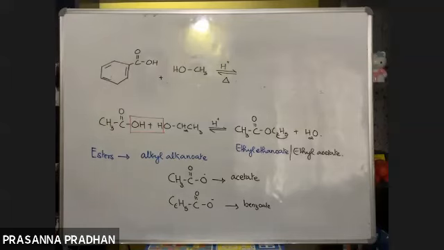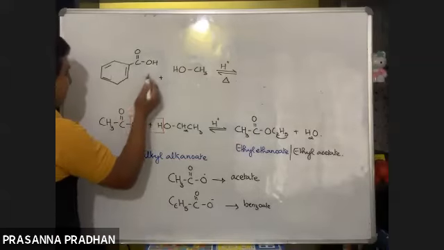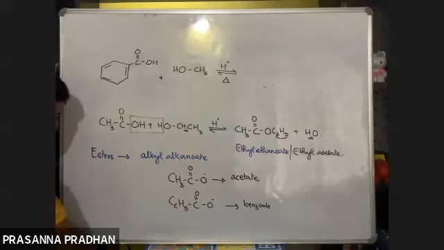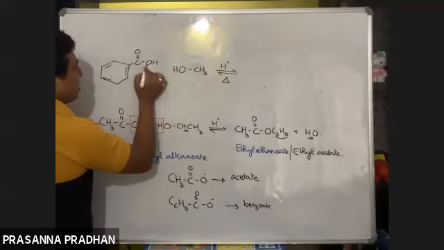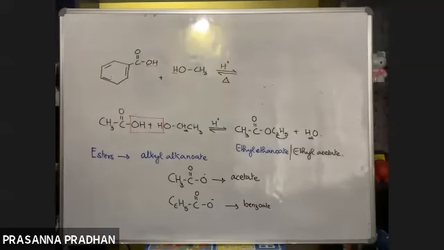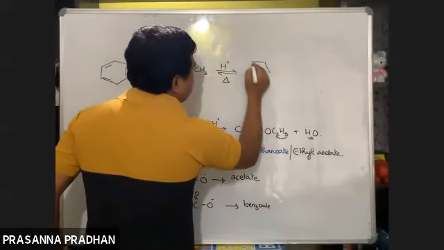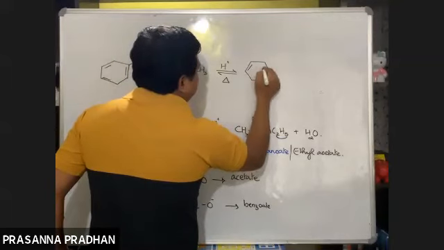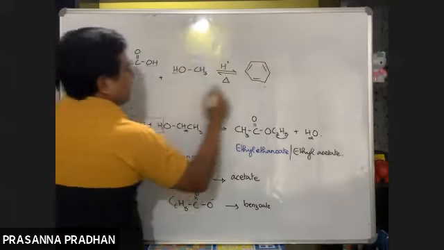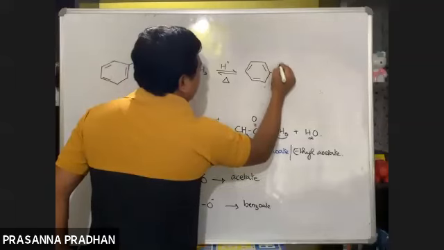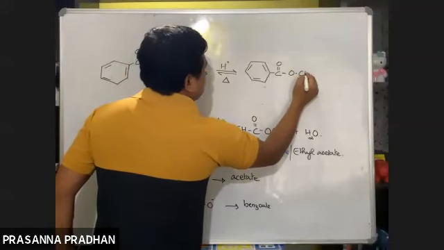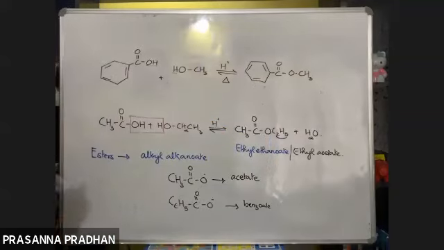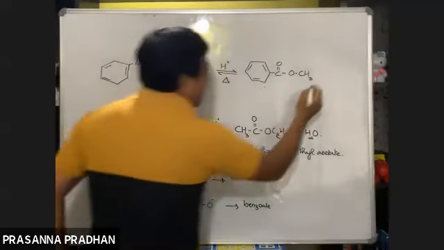Very simple, there's nothing we should memorize. Just remember, water is going to get eliminated: OH from here, H from here. H2O is eliminated. We know the general reaction. So what do we get out here? We have C6H5COOCH3, and obviously, don't forget to write down water.